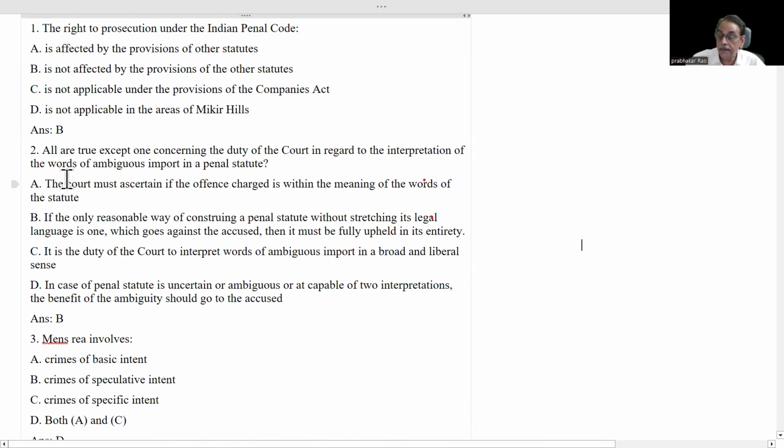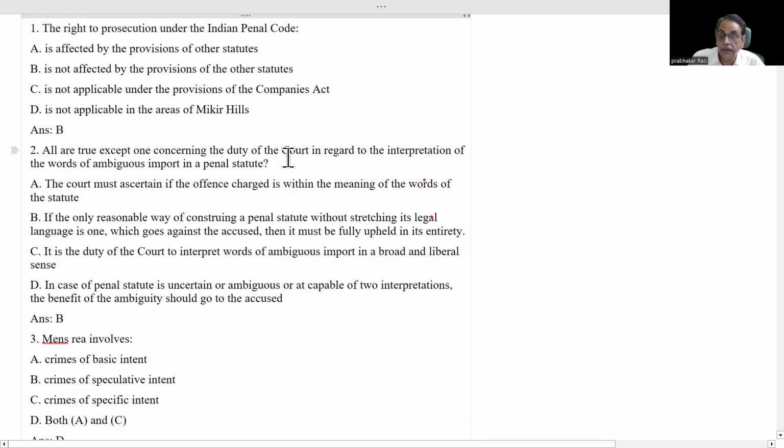The second question is: all are true except the one concerning the duty of the court in regard to the interpretation of the words of ambiguous import in a penal statute. It is a very important question, also important for practical purposes. Only one statement among these 4 statements is false, and the remaining 3 are true. You read this question very carefully. All are true except one. What is that except one?